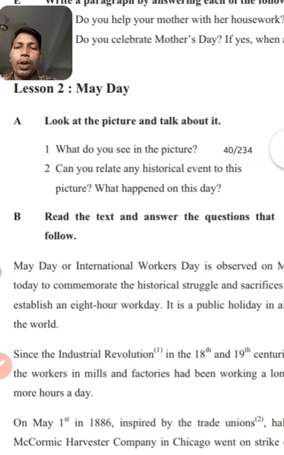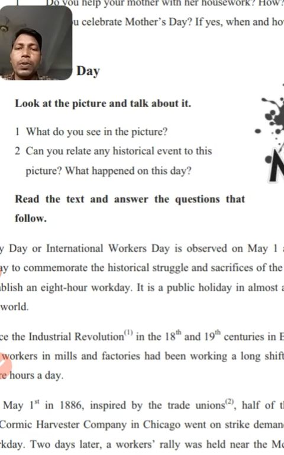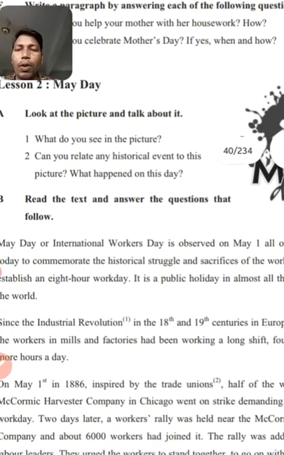Now we'll see question number 2. Can you relate any historical event to this picture? What happened on this day? Dear students, the question is about the first day of May. Can you relate any historical event to this picture? What happened on this day? Read the text and answer the questions that follow.